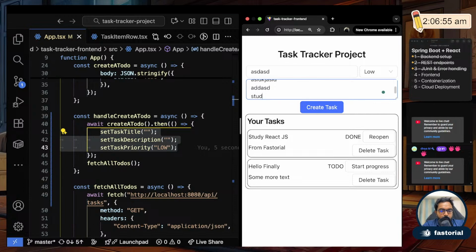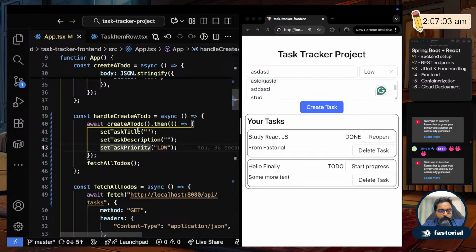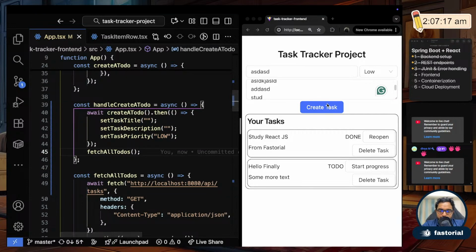I wrote a lot of lines here, and then I click on create task, but the creation of the task failed. Then I shouldn't clear these fields, right? So that is why I put it in the then function. So if create to-do fails, then these things won't be called. Okay, that was a small error handling there, and let me run this now.